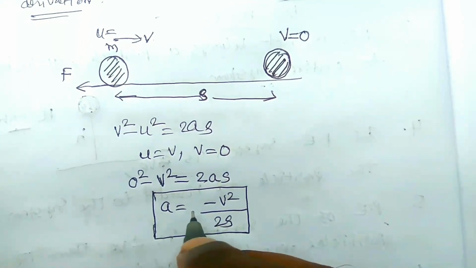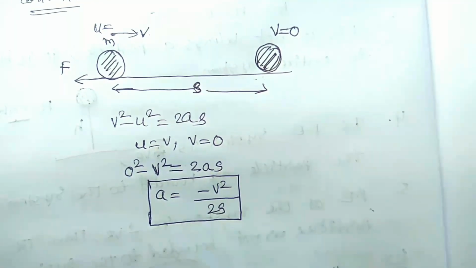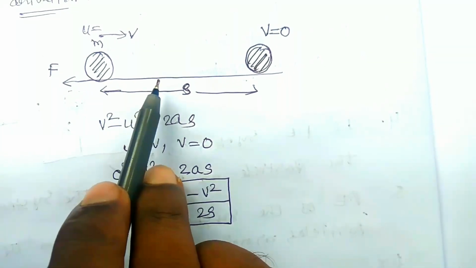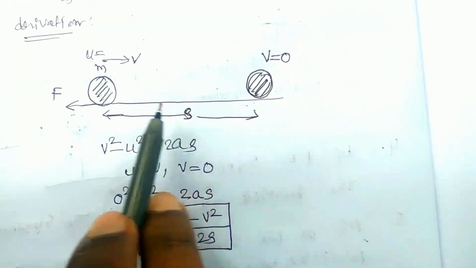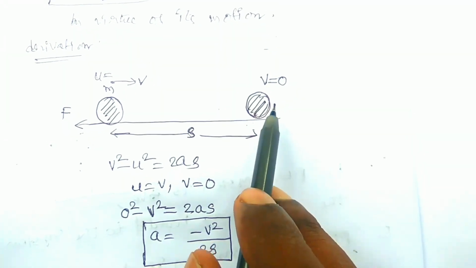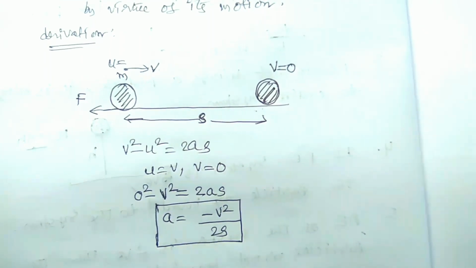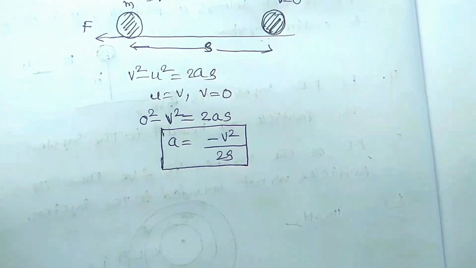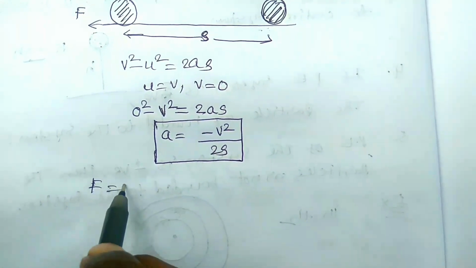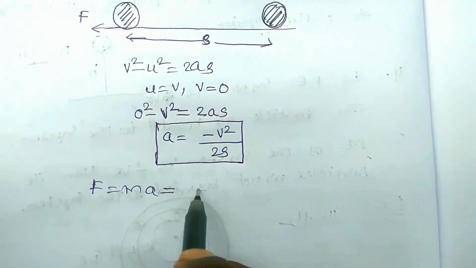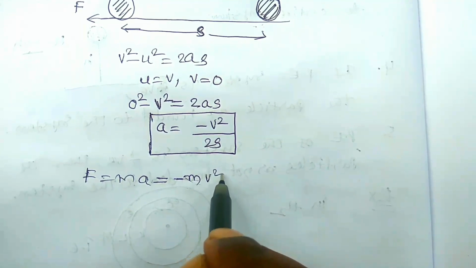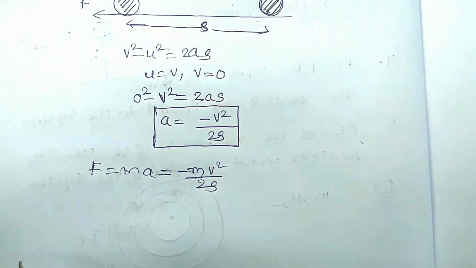So this is a retarding acceleration. The negative sign means the speed will be decreasing as the body goes on. If the time increases, the speed decreases, and after some time it reaches 0. So that acceleration is known as the retardation. Okay, the opposing force on the body F is equal to ma, which is equal to m into minus v square by 2s. This is the opposing force.